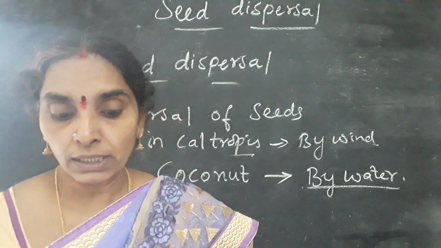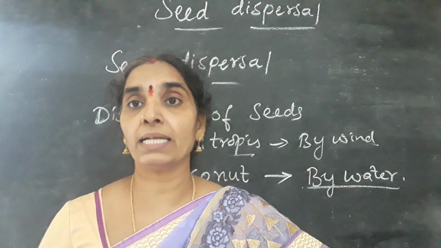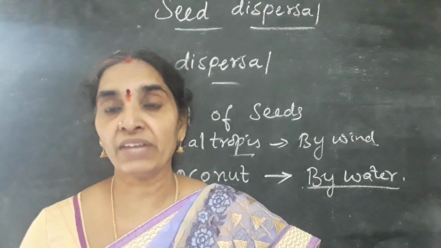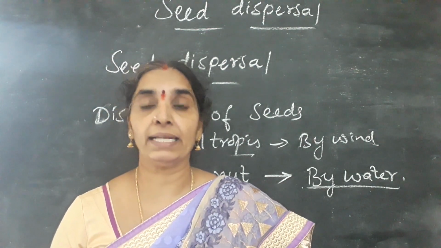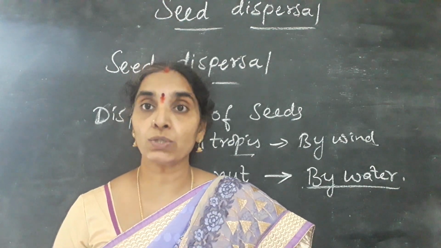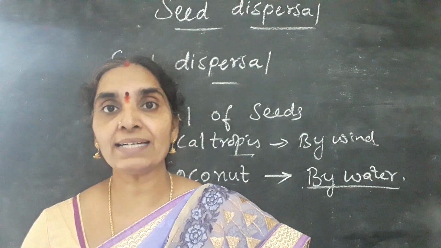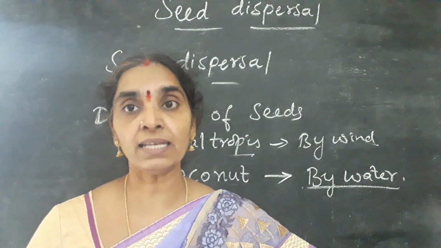So that's how the weight of the seeds helps the plants to disperse from one place to another through air. If they are light in weight, they are easy to move from one place to another and they get where they find suitable conditions to germinate. So that is how the plants may be dispersed through the wind if they are light in weight.